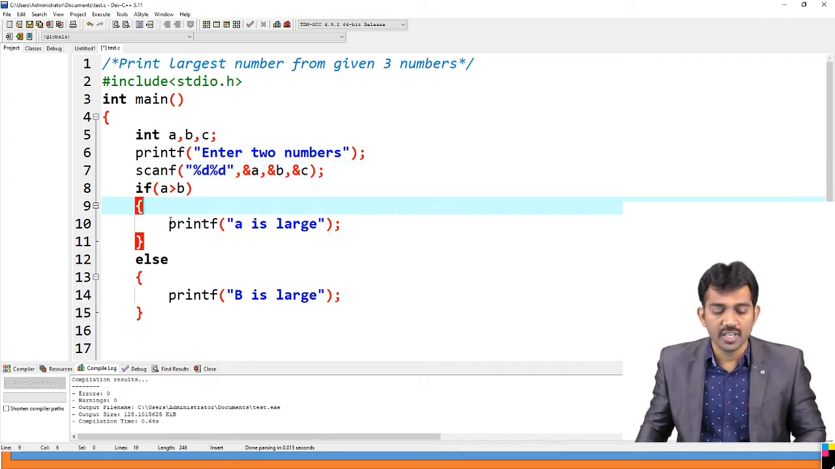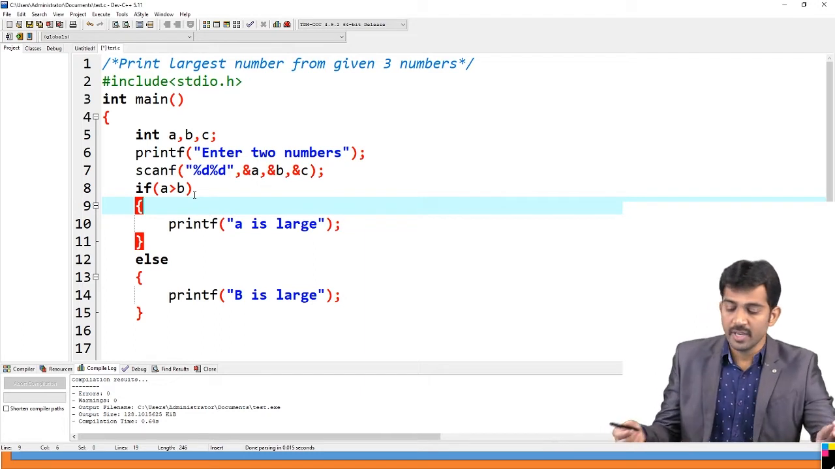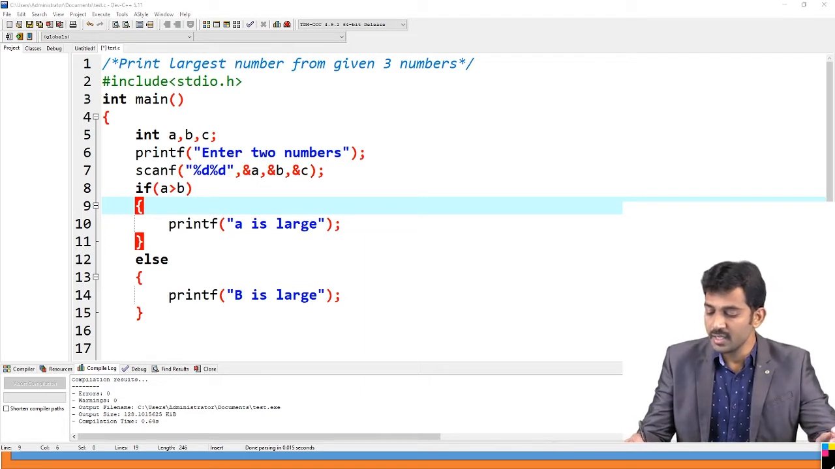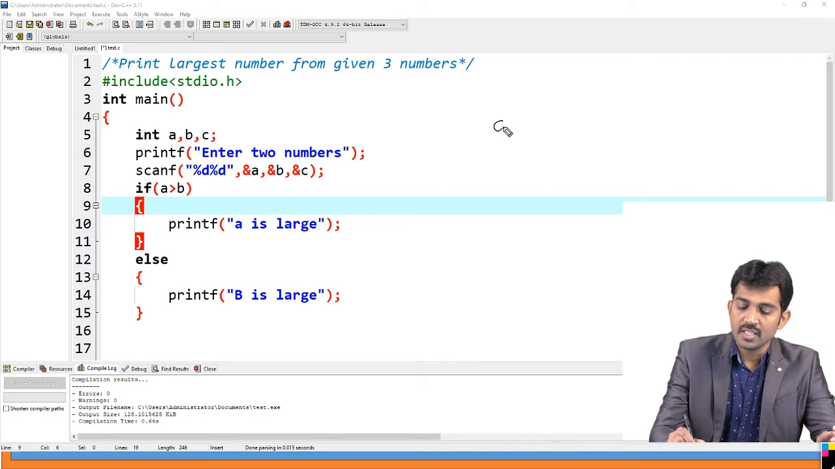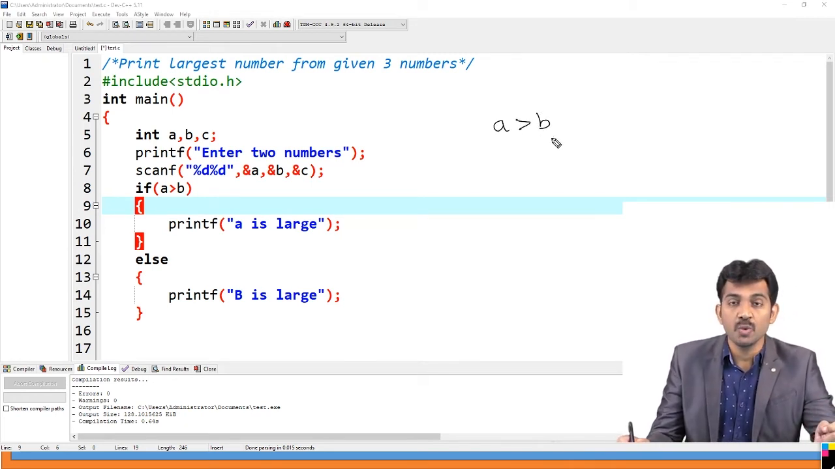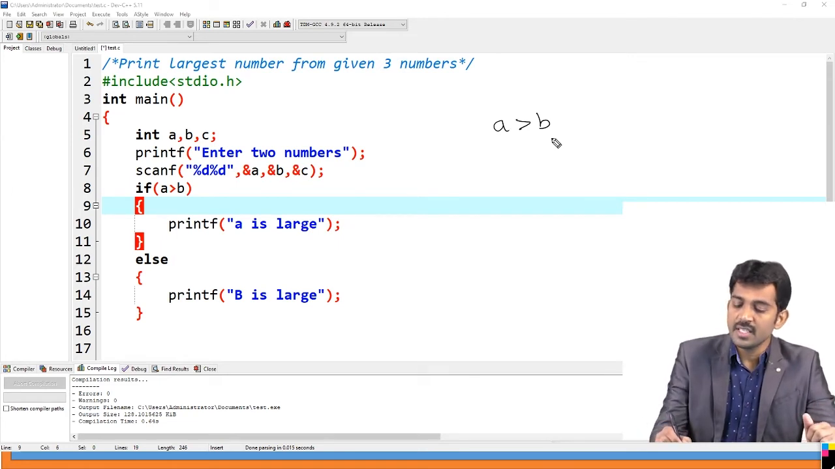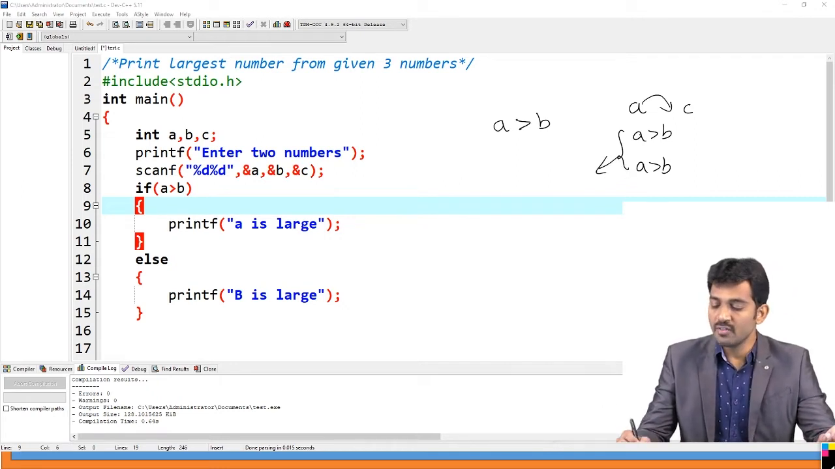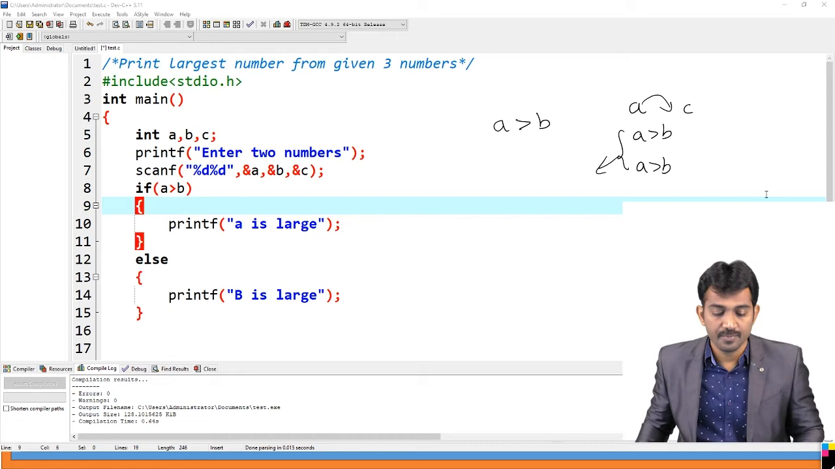First, what I am going to check here: A greater than B. If A greater than B, condition true, it means A is greater than B. And you need to check A with C also. Then if A is greater than B and A is greater than C, then A is the greatest. Right or wrong? So for that, I need to write a statement like this.